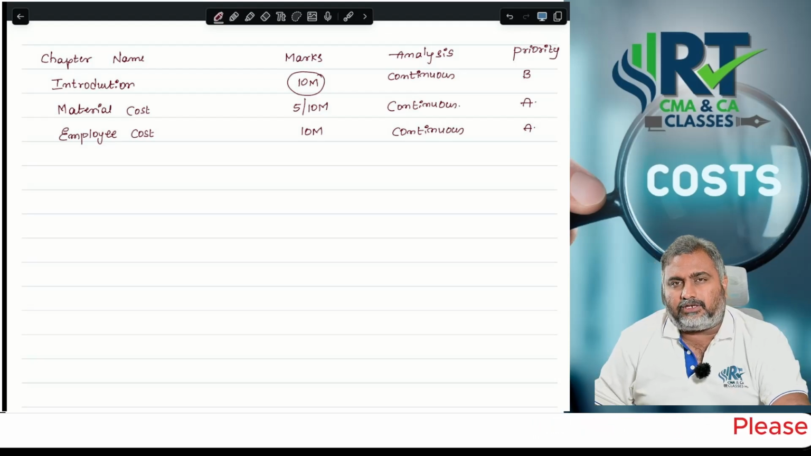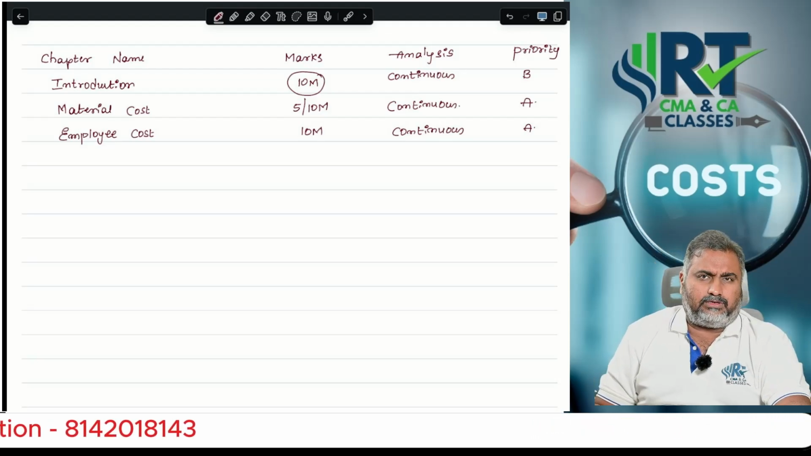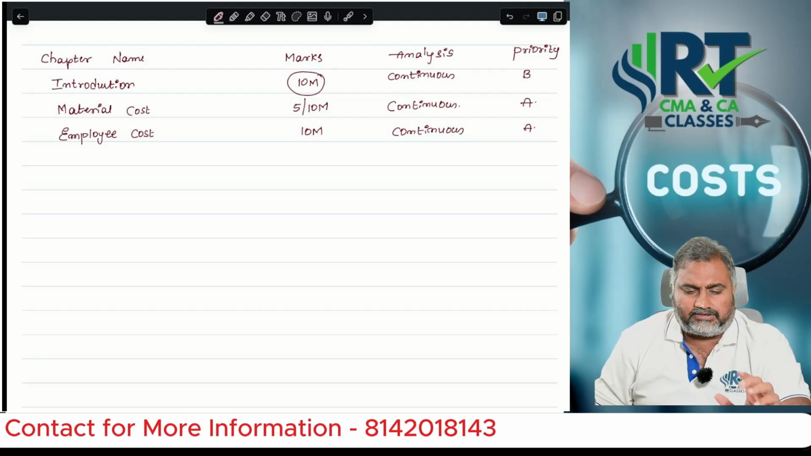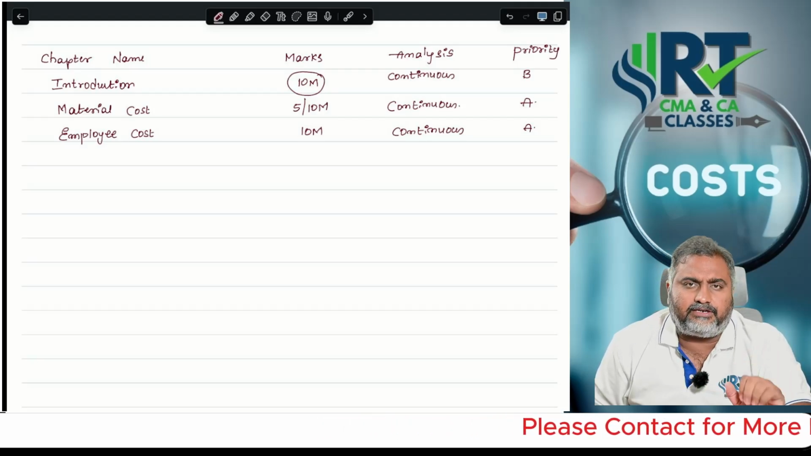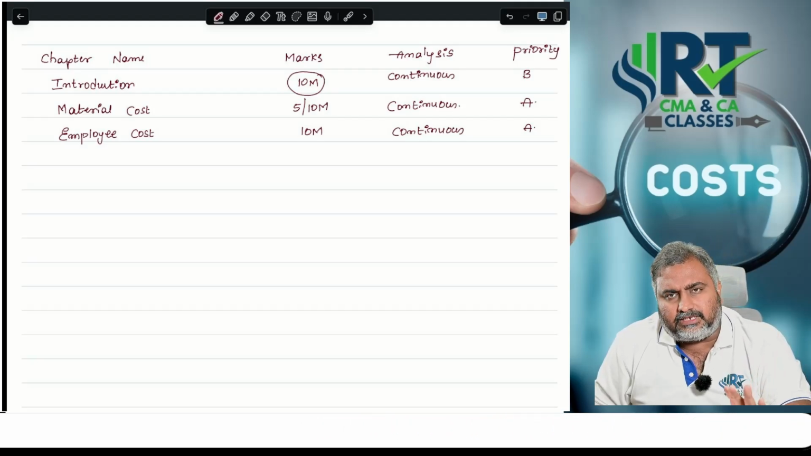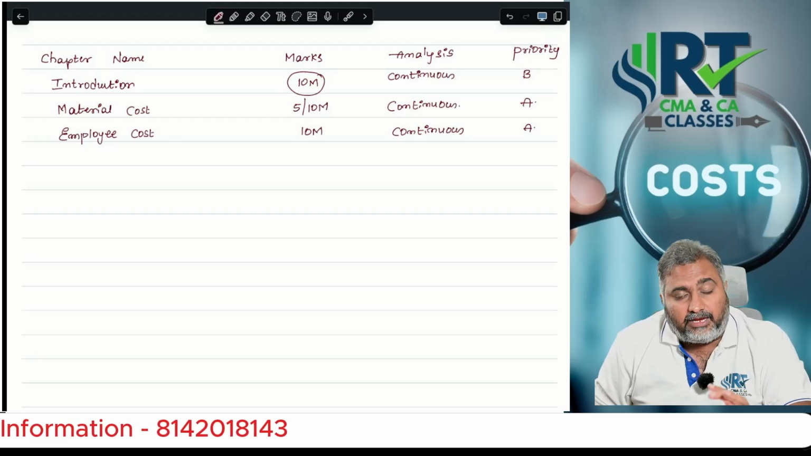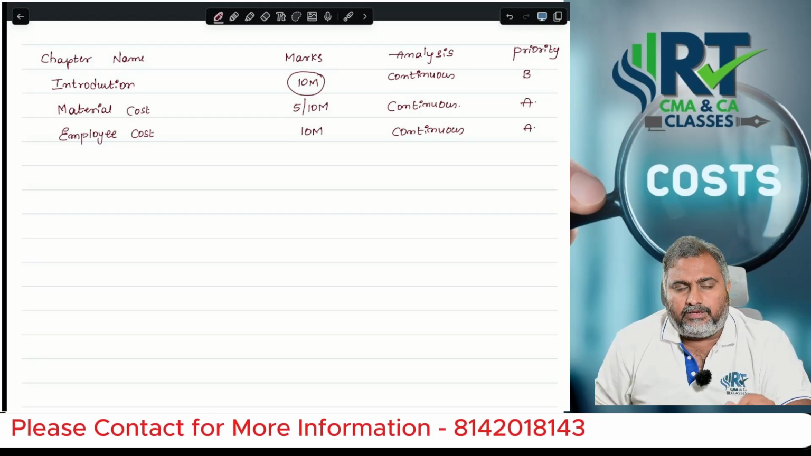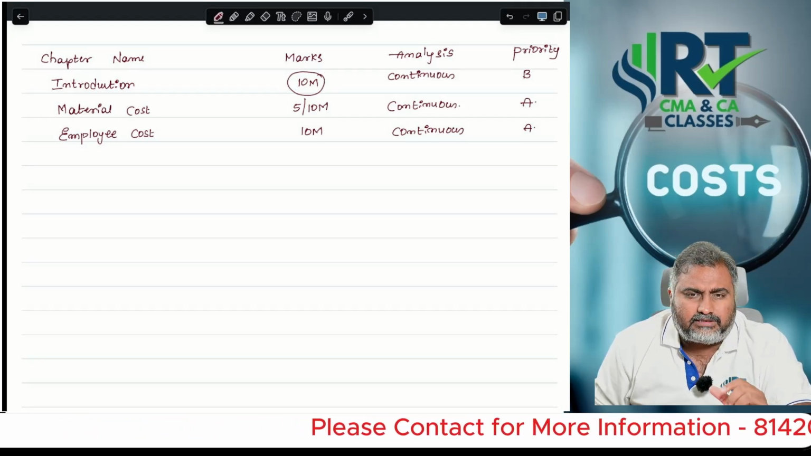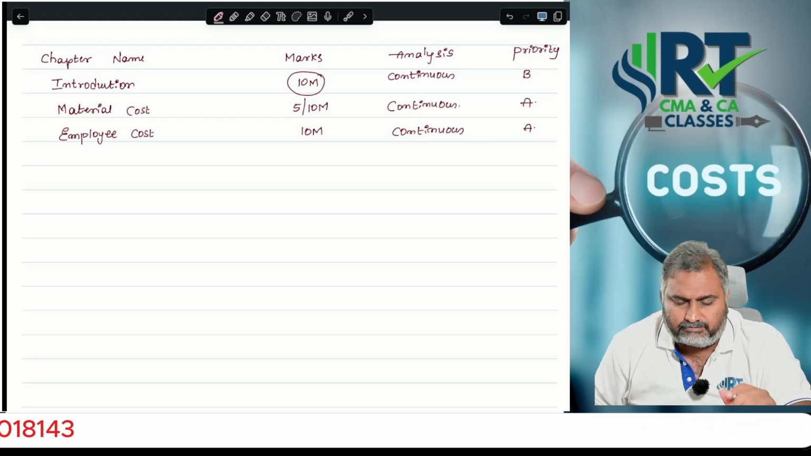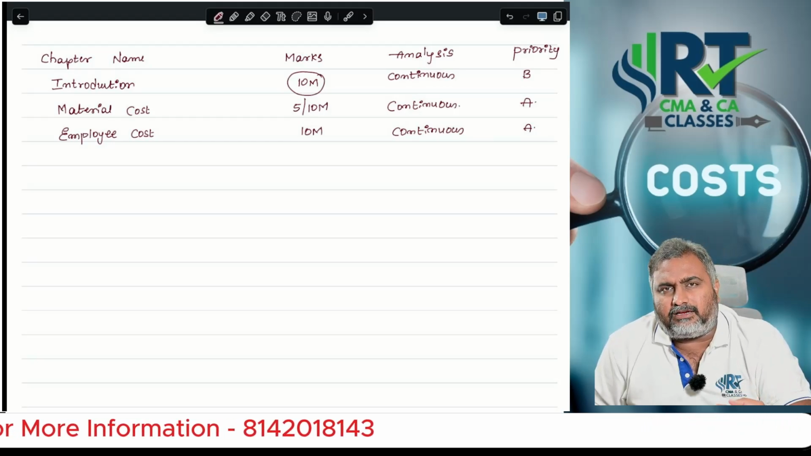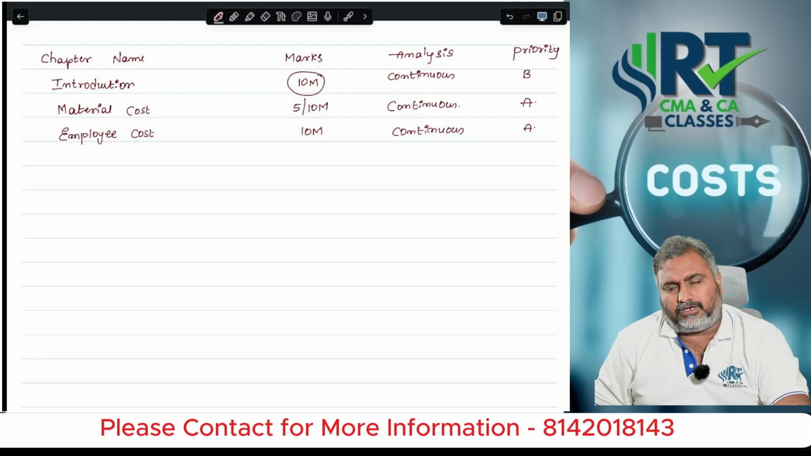Sir, in employee costing, where do I need to focus more theoretically? Initially, concentrate on ideal time and its accounting treatment, overtime and its accounting treatment, timekeeping and time booking, merit rating, and job analysis. These are the areas you can focus on in employee costing. Sir, problem-wise, which areas do I need to focus on?